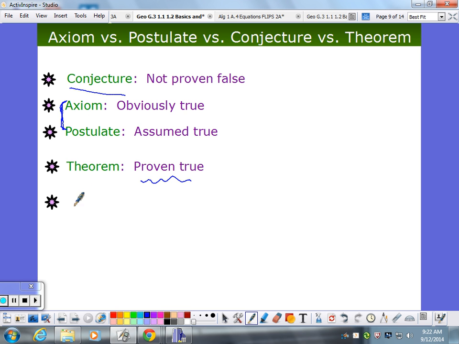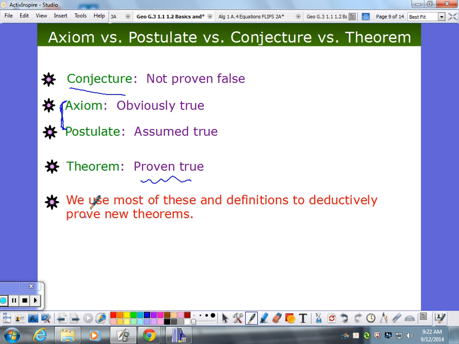You can use definitions. So we use these and definitions to deductively prove new theorems. So it's a little bit of a house of cards, because if for some reason our assumptions are bad, the whole house of cards can fall. So we're very careful about what we assume and what we don't assume. So we limit what we put here.